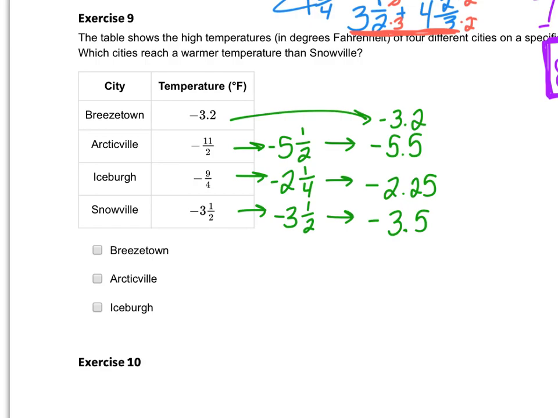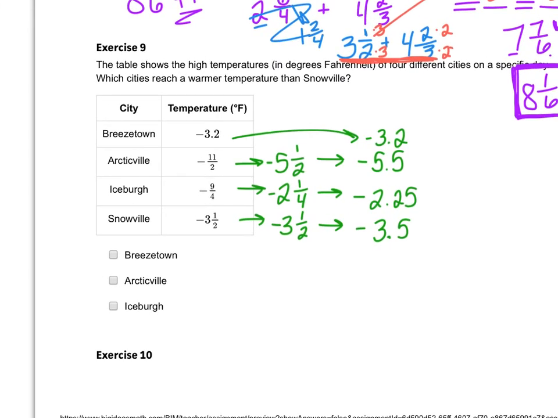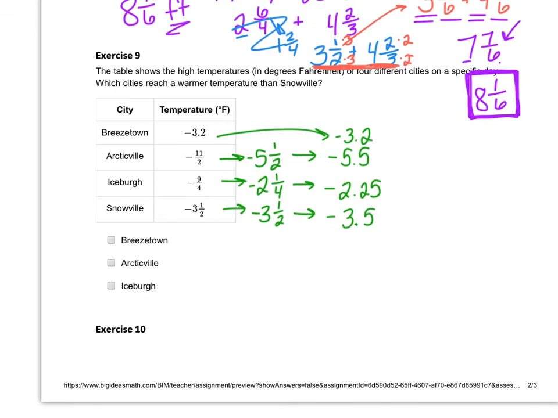And so it says the table shows the high temperatures of 4 different cities on a specific day. Which cities reach a warmer temperature than Snowville? And so Snowville is this negative 3.5 right here. And so which of them are warmer, or bigger, than negative 3.5? Well, negative 2.25 is bigger, and negative 3.2 is bigger. Negative 5.5 is colder. It's more negative, so it's a smaller number. And so I'm going to choose Breezetown and Iceberg as my 2 cities that actually have a warmer temperature than Snowville. So Breezetown and Iceberg.